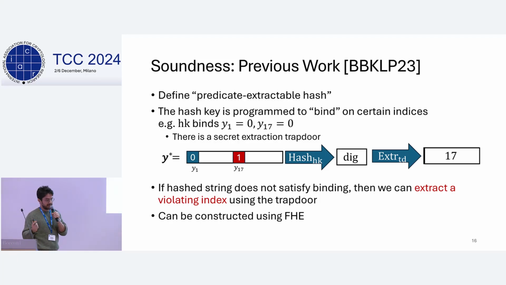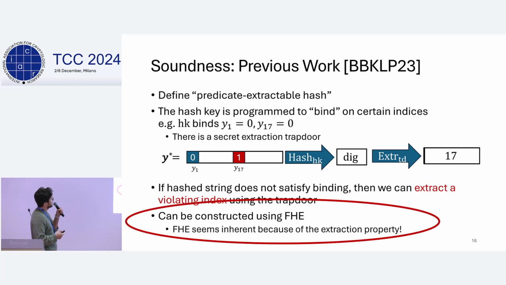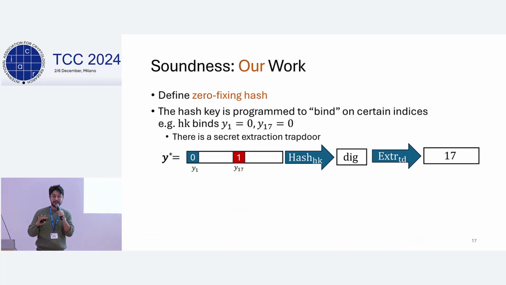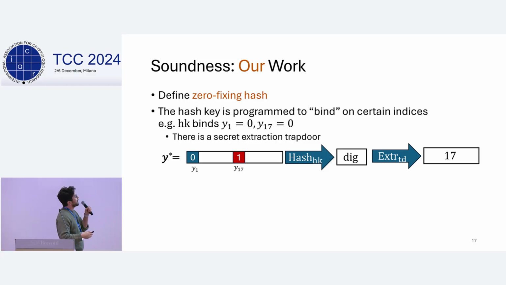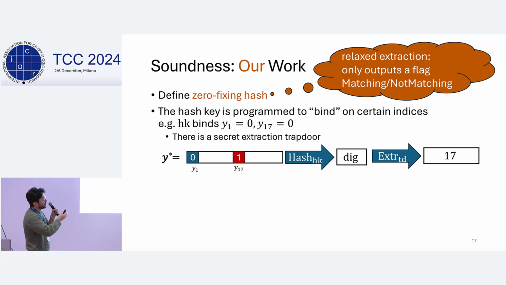So how do we get around this? Well, what we do is we replace the predicate extractable hash with something that we call a zero fixing hash. So it's very similar. Again, we can bind on some constraints, but what we have now is a relaxed notion of extraction. So our extraction algorithm only outputs a flag, either matching or not matching. So in the case where we're hashing here a string that is violating on some index, we don't output 17, instead we just output not matching.